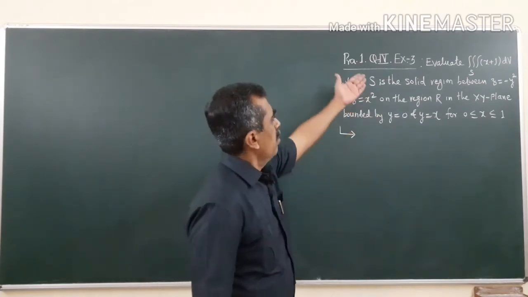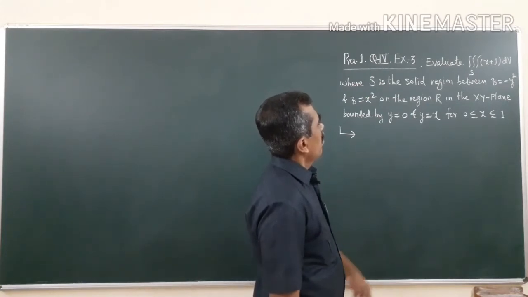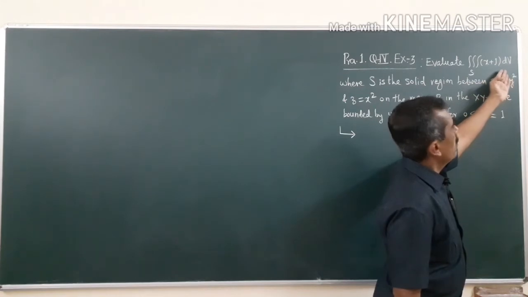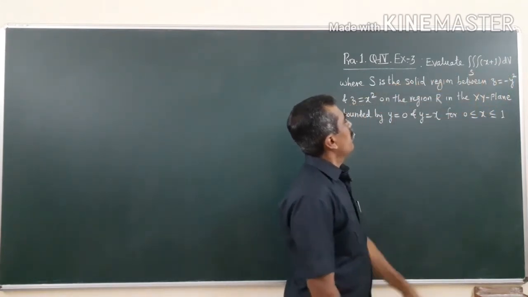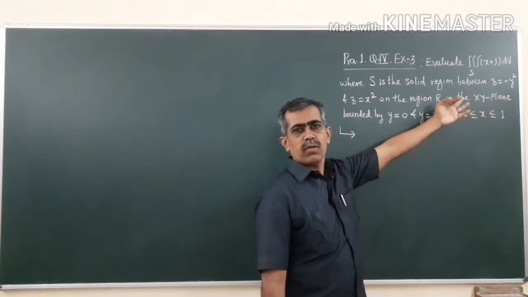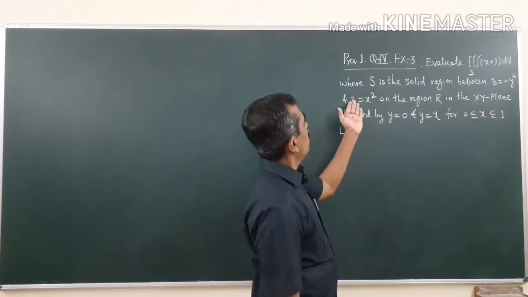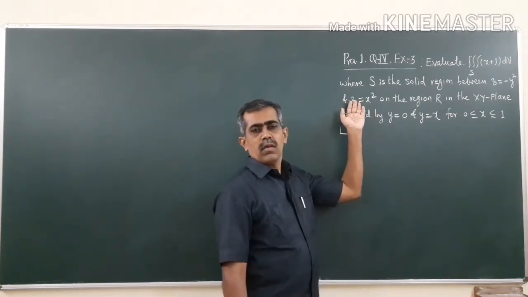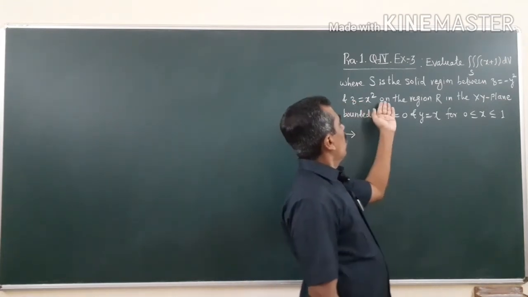Hello, let us see another problem on triple integral. Evaluate the triple integral of (x plus 1) dV over S, where S is the solid region between z equals minus y squared, which is the parabola symmetrical about the z axis in the downward direction, and the parabola z equals x squared, which is the parabola symmetrical about the z axis in the positive upward direction with respect to x,